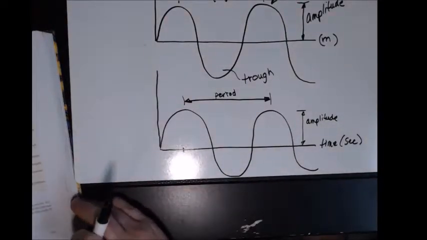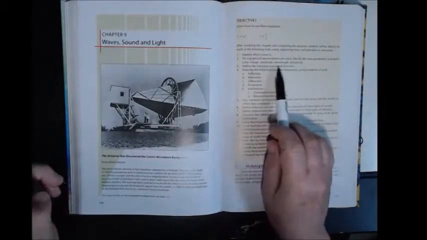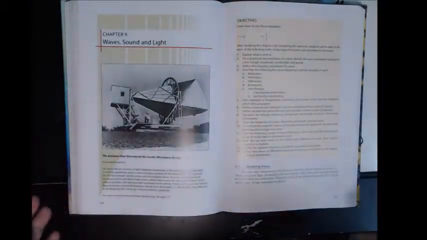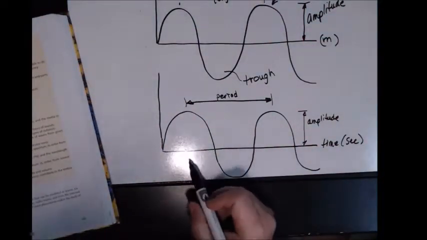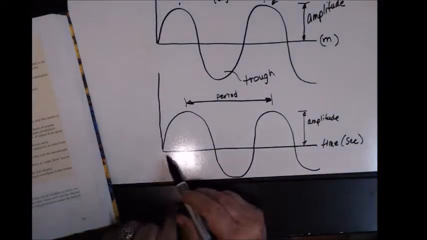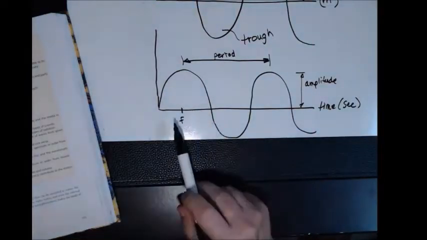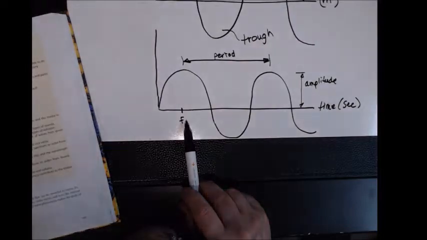Let's see, what else do they want us to understand? Let's come back to the book. So they want us to be able to explain graphically crest, trough, amplitude, wavelength, and period. Okay, so we just did number 1 and number 2. Check, check. And we were talking about frequency of a wave and period. So frequency, again, usually little f, is how many cycles per second, how many waves per second pass a certain point in time.